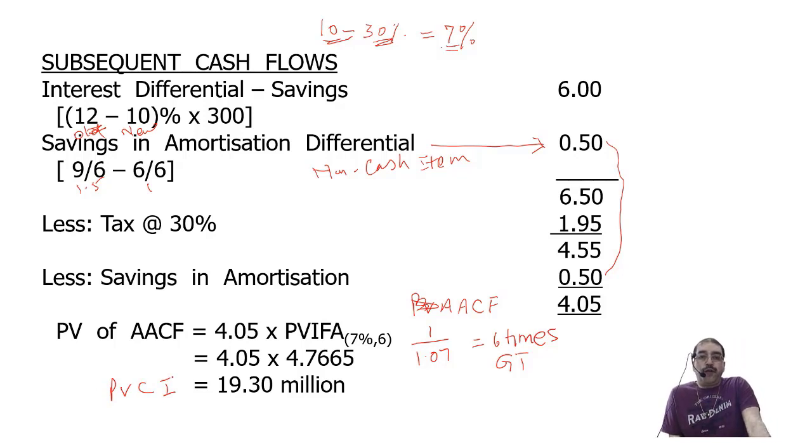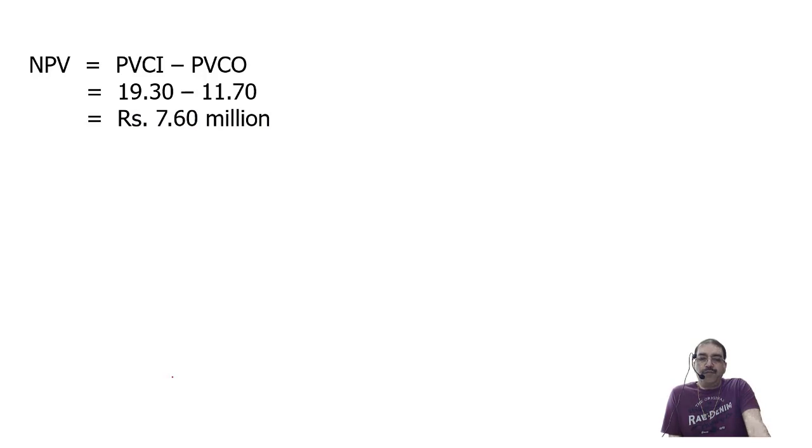What is the present value of cash outflow? 11.7, initial cash flow. Yes or no? 11.7. So let us calculate NPV now. NPV is equal to present value of cash inflow minus present value of cash outflow. 19.3 minus 11.7, 7.6 million. Positive or negative? It is positive. NPV is positive.